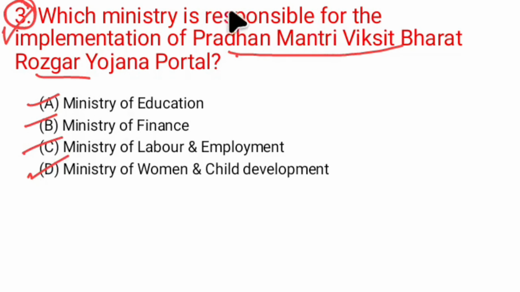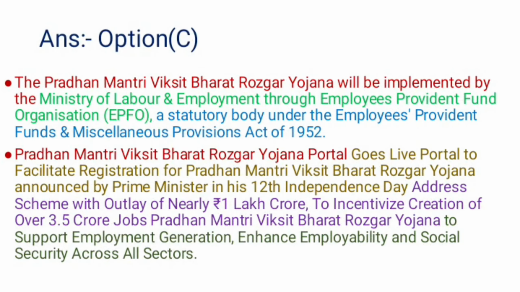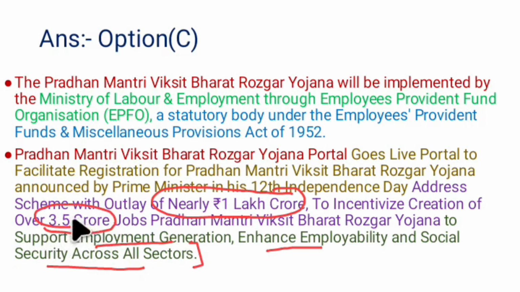Basically this scheme is all about providing employment. It supports employment generation and enhances employability and social security across all sectors. The outlay for this scheme is nearly 1 lakh crore, and it will incentivize the creation of over 3.5 crore jobs.